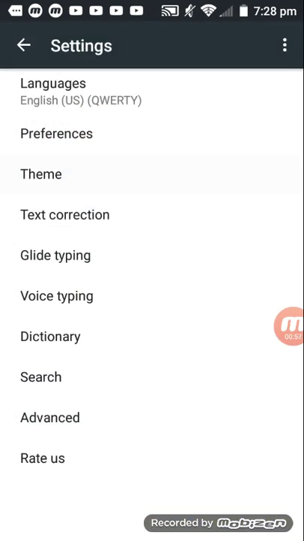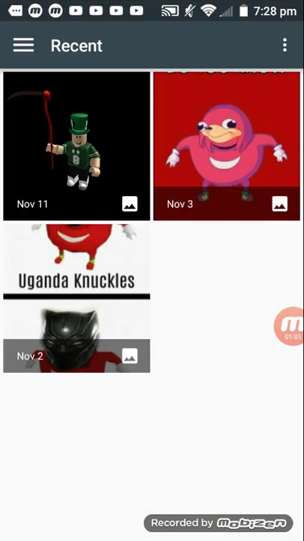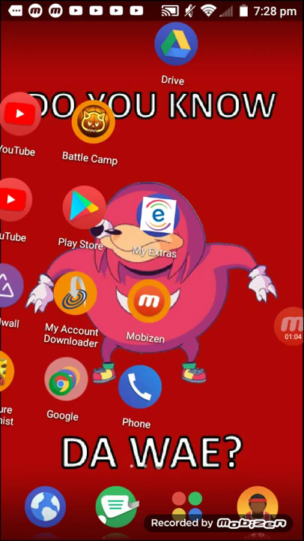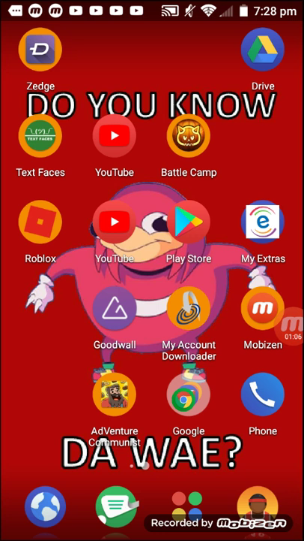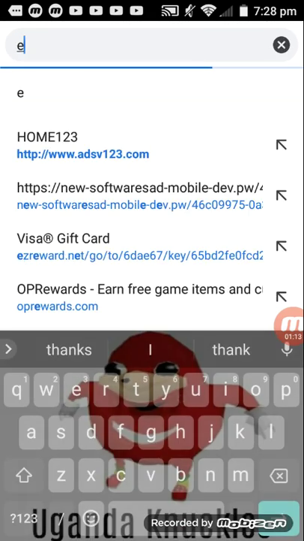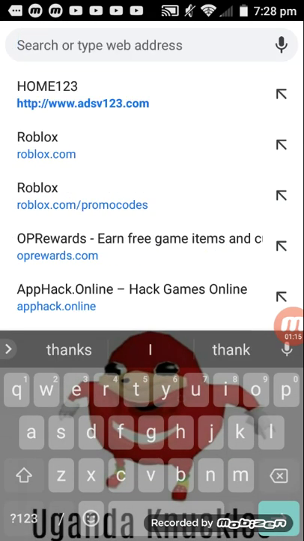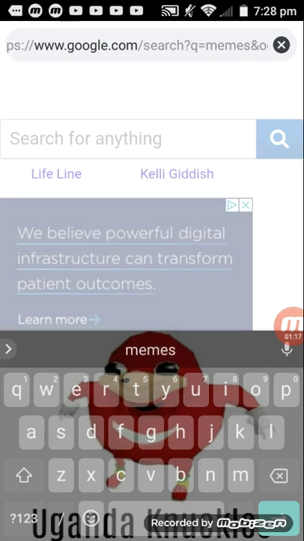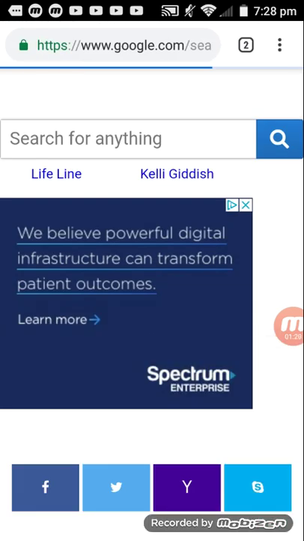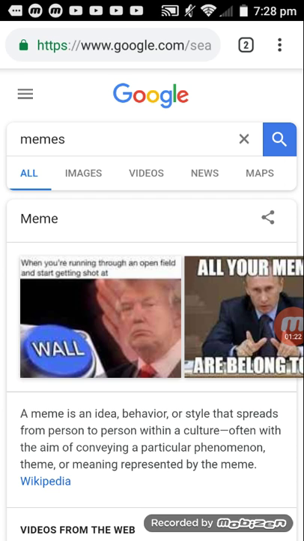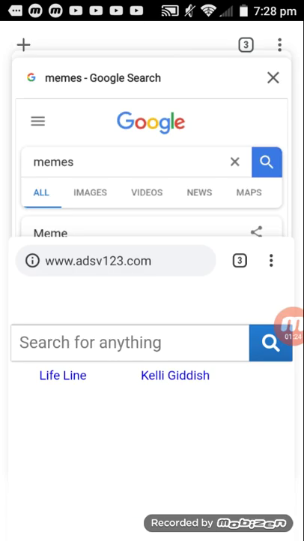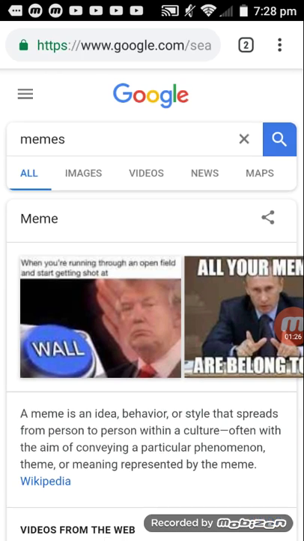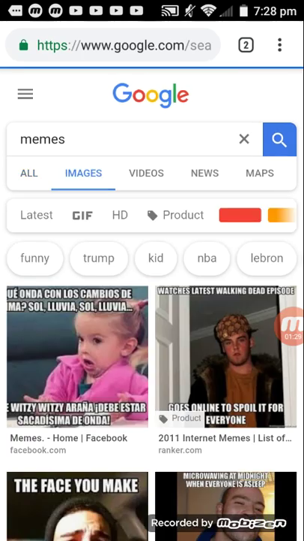So basically, to make your own custom theme, you search up something you want, like memes. Search up memes on YouTube, memes on Google, and you click images.